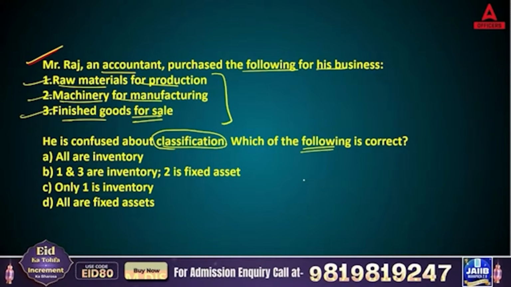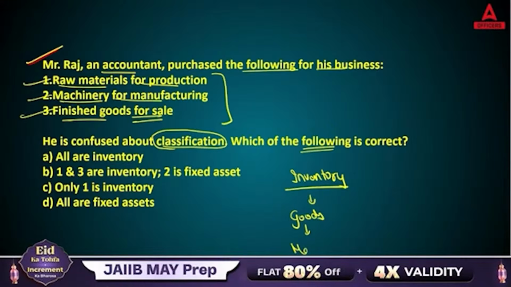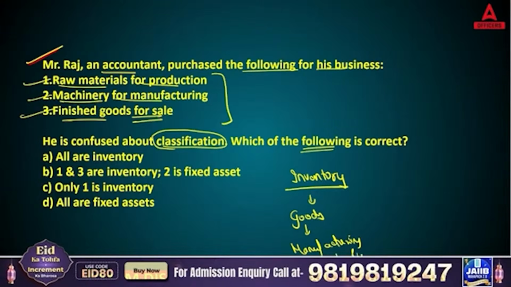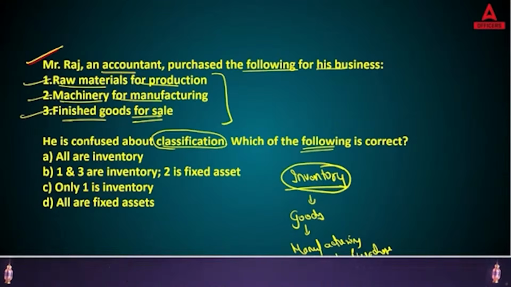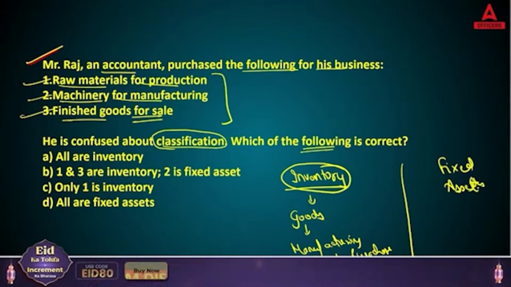Everyone listen to me very carefully if you are reading this for the first time. Inventory means all the goods which you are going to use for your manufacturing, for daily purposes. If you use it daily to run your business, then that is your inventory. On the other hand, fixed assets are not part of daily transactions.